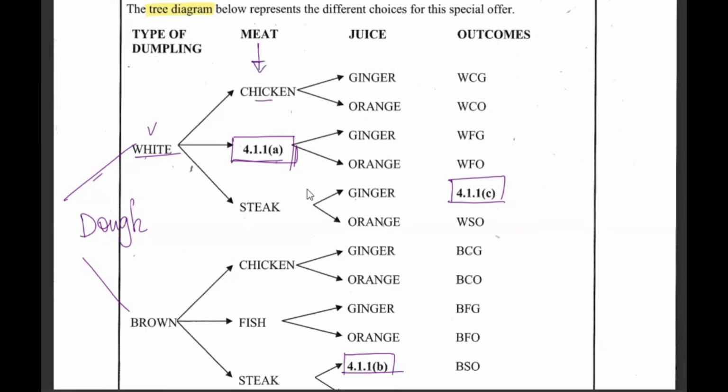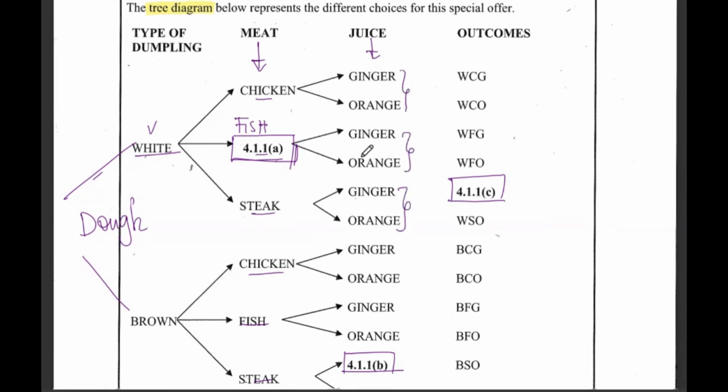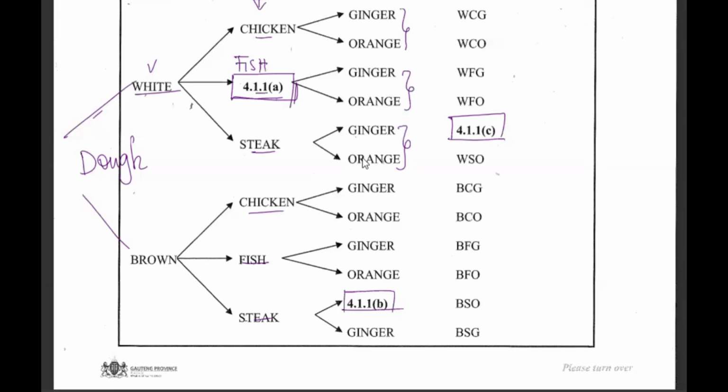If this is chicken, fish, steak, then down here it's chicken, fish, steak. That means what's missing is fish. Here it has to be the same there. So for 4.1, what's missing is the orange. They can be both ginger.